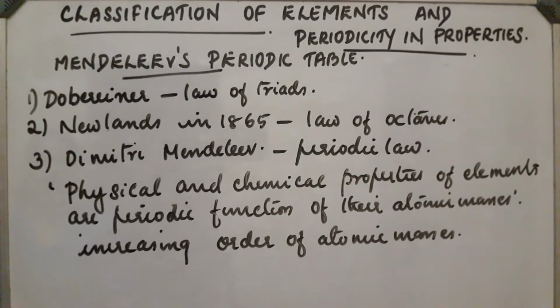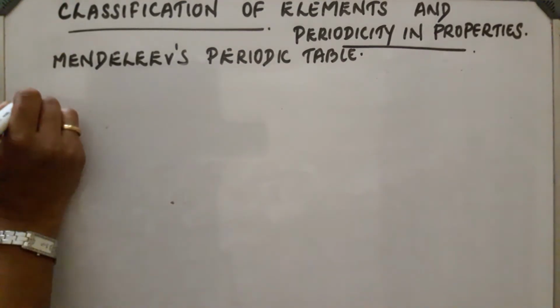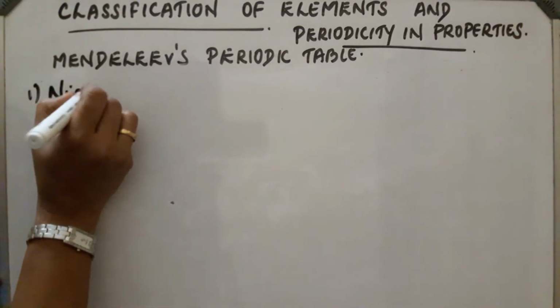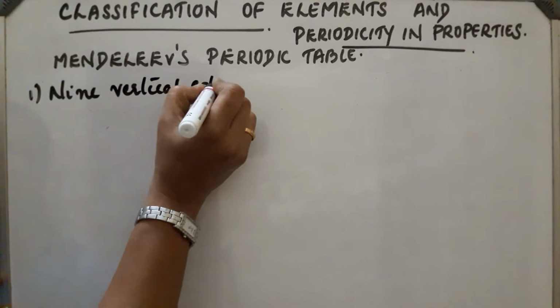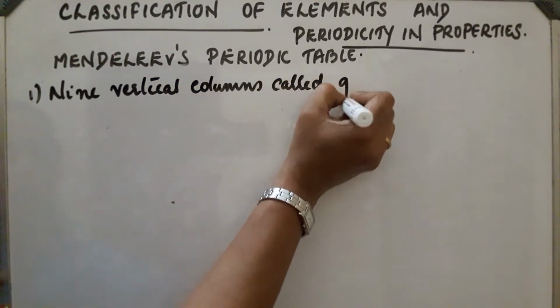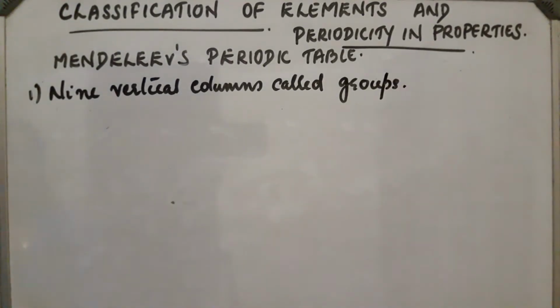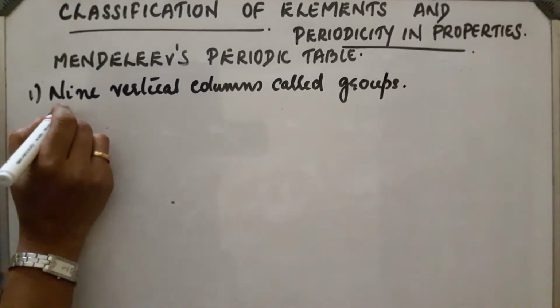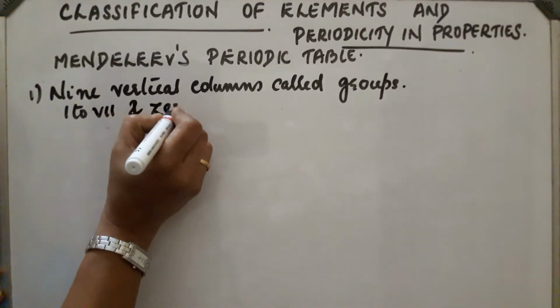Now, let us discuss Mendeleev's periodic table. It consists of 9 vertical columns called groups, numbered from 1 to 8 and 0 group.